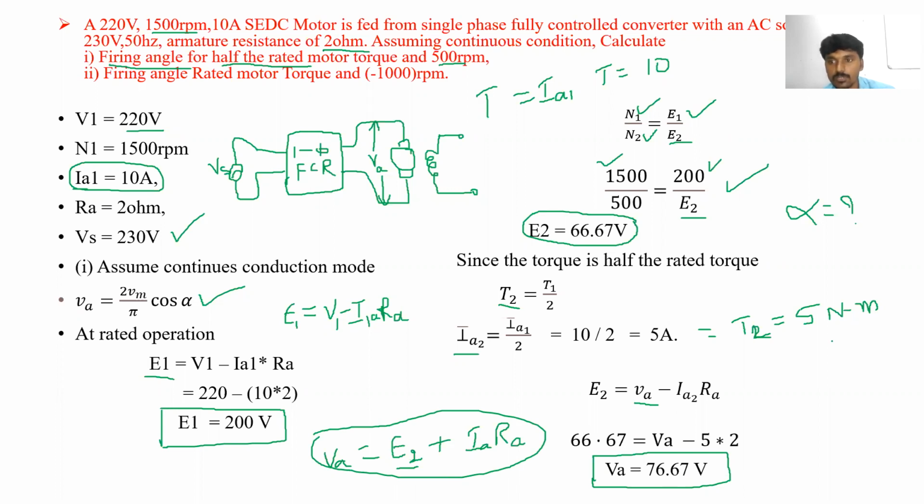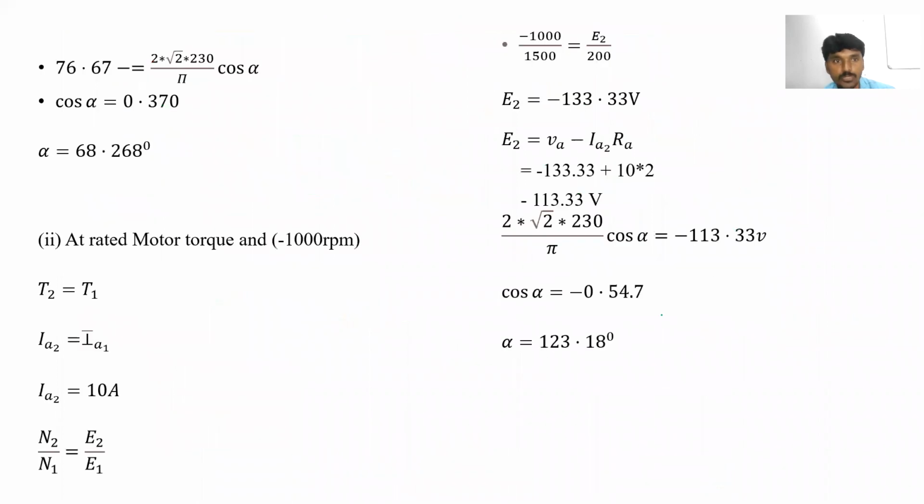But what we have to find out? The firing angle. So how can we find the firing angle? We know the formula VA is equal to 2 Vm by pi into cos alpha. Here we know the value of VA. VA is equal to 76.67.